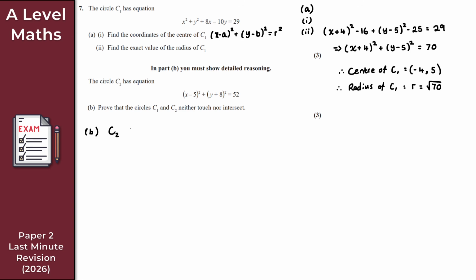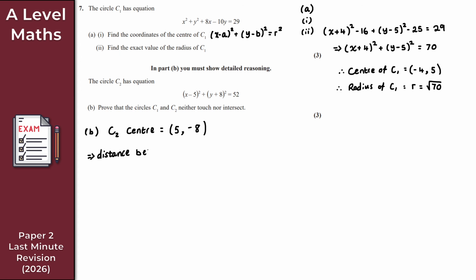The center here for C2 is positive 5 because it's x minus 5, and then minus 8, right? So that there is the center for the circle C2. So let's just find the distance between these two centers here. So I'll do that underneath here. So this is the distance between the centers.